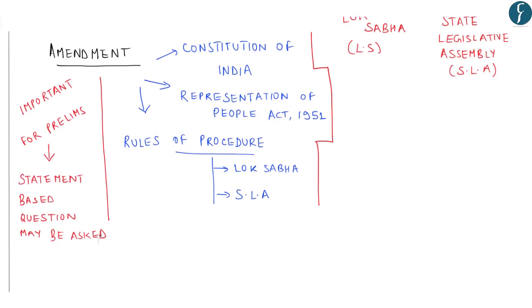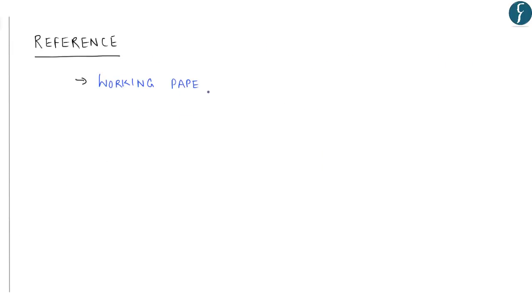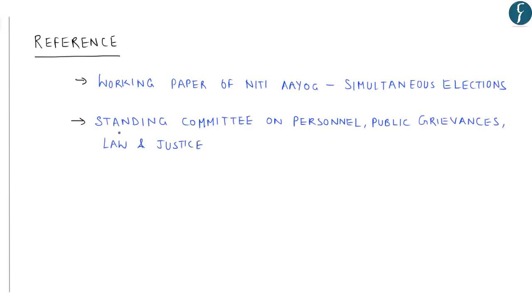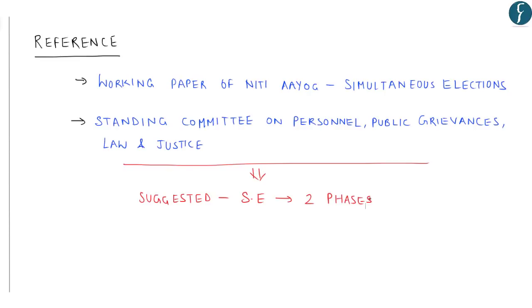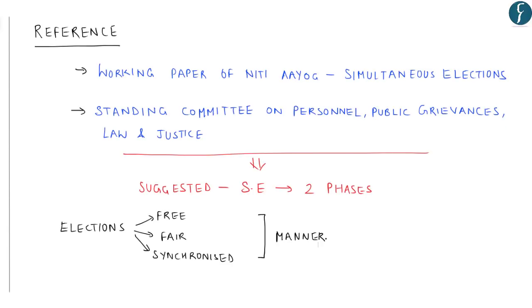In this, the Law Commission, while making its recommendation, also referred to the working paper of Niti Aayog on simultaneous elections. Similarly, a standing committee on personnel, public grievance, law and justice was also formed. Both the Niti Aayog and the standing committee suggested simultaneous election in two phases. The Niti Aayog, particularly in its 3 years action agenda, has suggested that all elections in India should happen in a free, fair and synchronized manner, so as to cause minimum campaign mode disruption to governance.